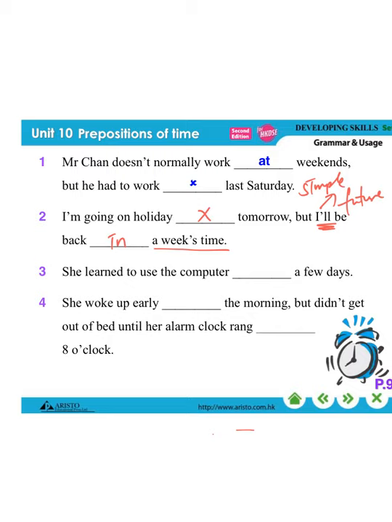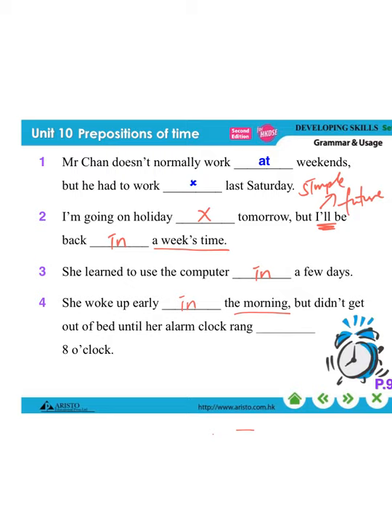And then she learned to use the computer. We are talking about how long she took to learn something, to do something. And that's why we say in a few days. She learned to use the computer in a few days. And then she woke up early, so for the morning, we have to use in the morning.